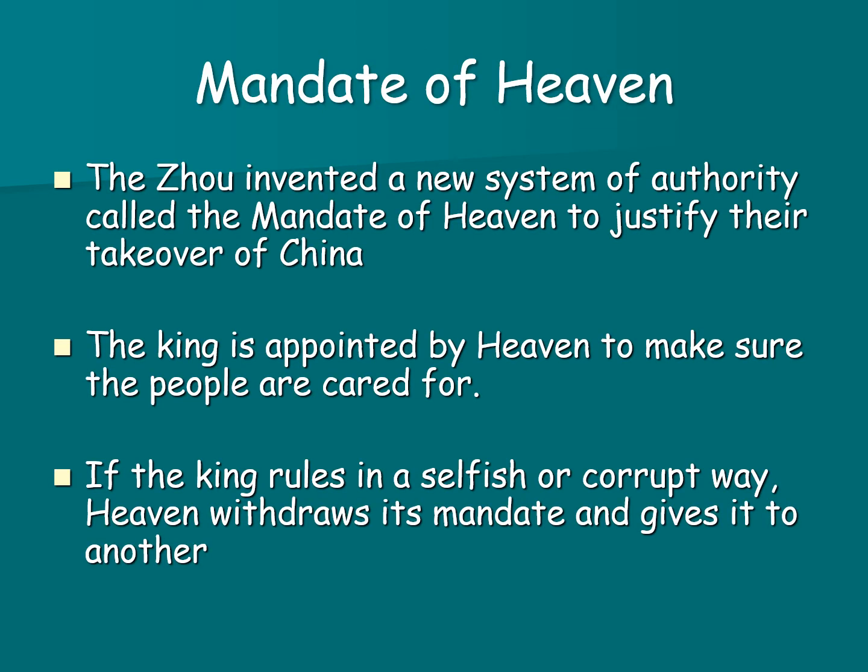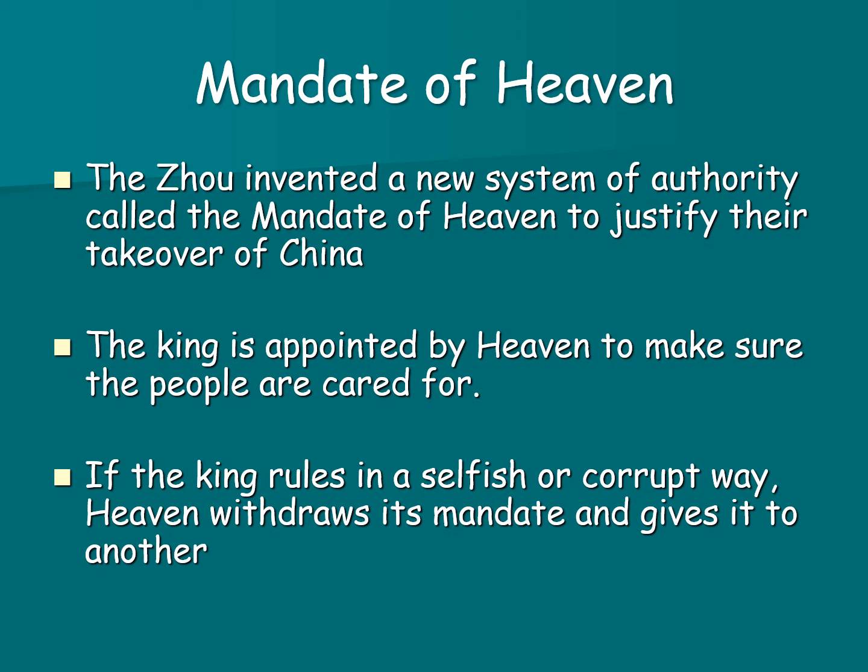The Zhou dynasty invented a new system of authority called the Mandate of Heaven to justify their takeover of China. A mandate is like a command or an edict. And by referring to heaven, they mean the gods. The gods are allowing them to do this. The Zhou family says that the king is appointed by heaven, by the gods, to make sure that people are cared for. And if the king rules in a selfish or corrupt way, and they said that the Shang kings were very corrupt, then heaven withdraws its mandate and gives it to another family so that they can rule and take care of the people.